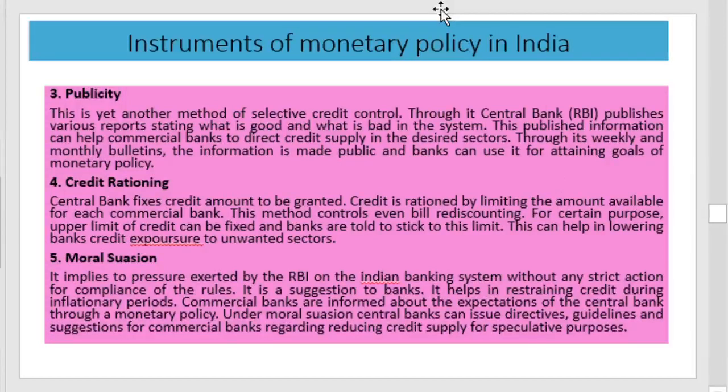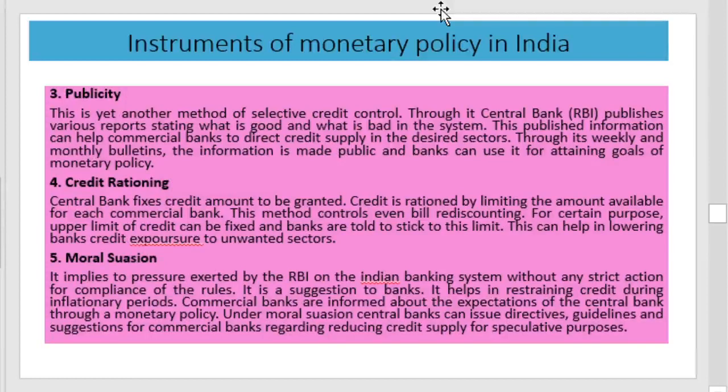They publish various reports stating what is good and what is bad in the system, and this published information can help the commercial banks to direct credit supply to the desired sectors. Through its weekly and monthly bulletins, the information is made public and banks can use it for attaining the goals of monetary policy.